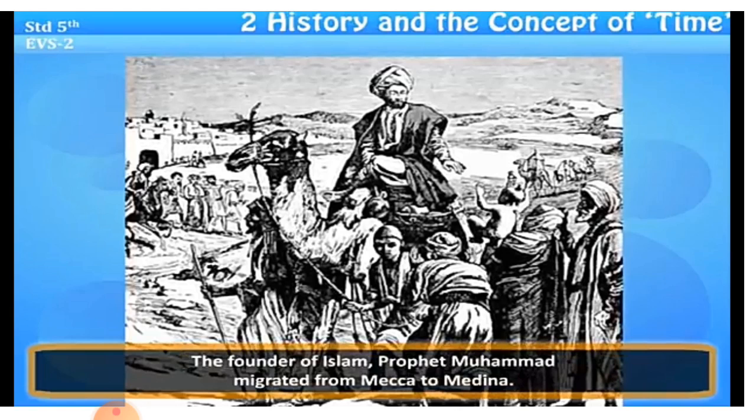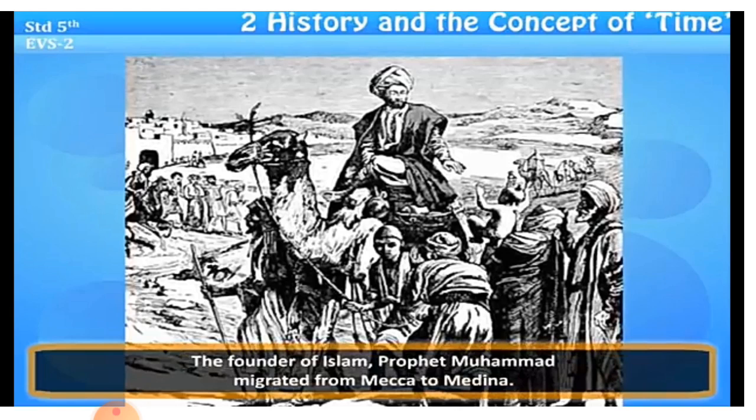My dear students, what are the two eras used in India? Can you tell me? So remember the answer. Shalivahan Shaka and Vikram Samvat. These are the two eras which are used in India.